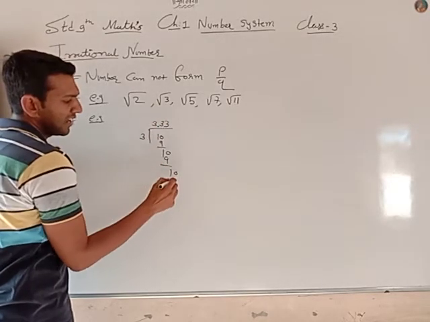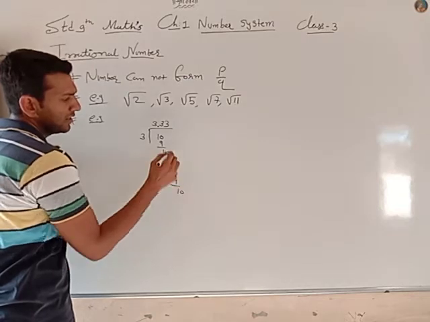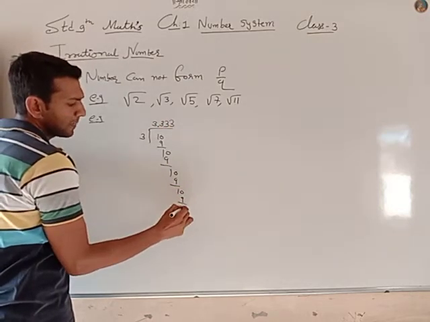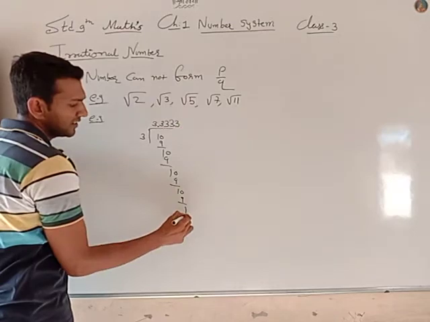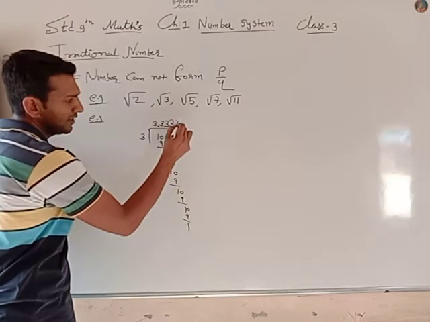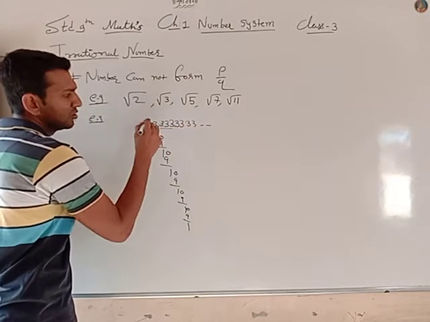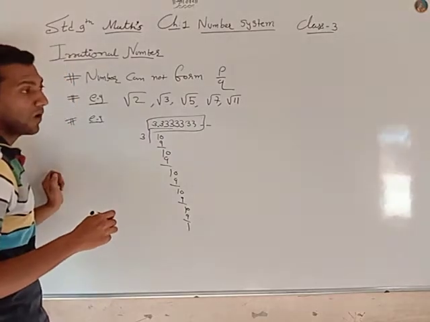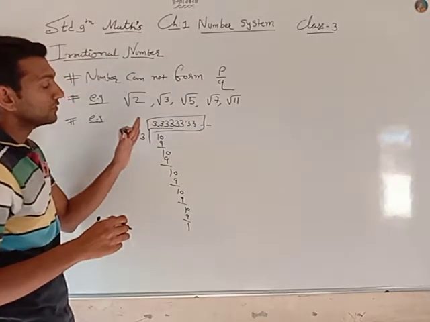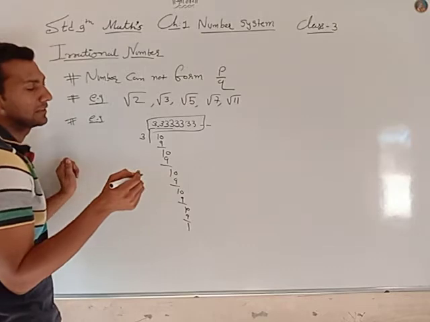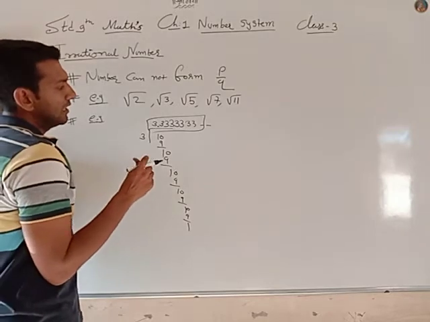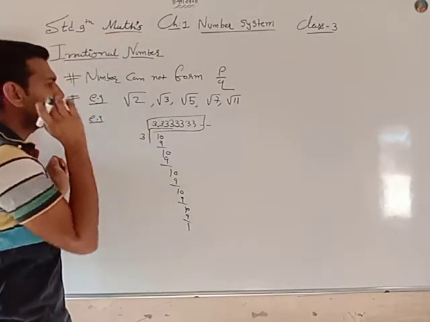Again 3 3s are 9, 1 is remainder. 3 3 3 3 3 3. So this type of number is called recurring.